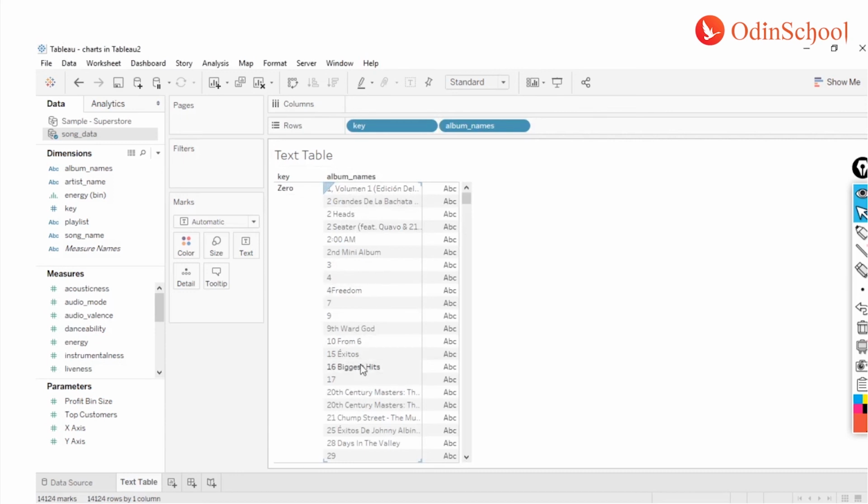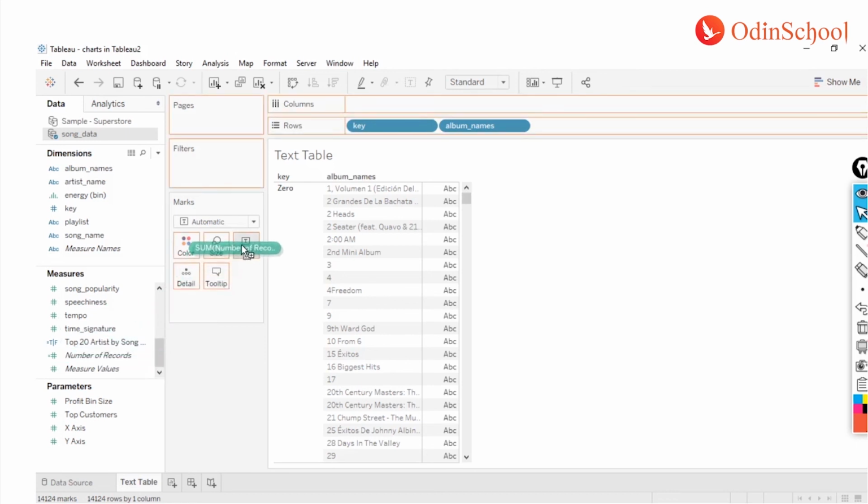Now, it doesn't matter how many times these values are repeated in your database. It's going to show each only once on your screen. Now, how can I prove this to you? For that, let me call from the measures something called number of records.